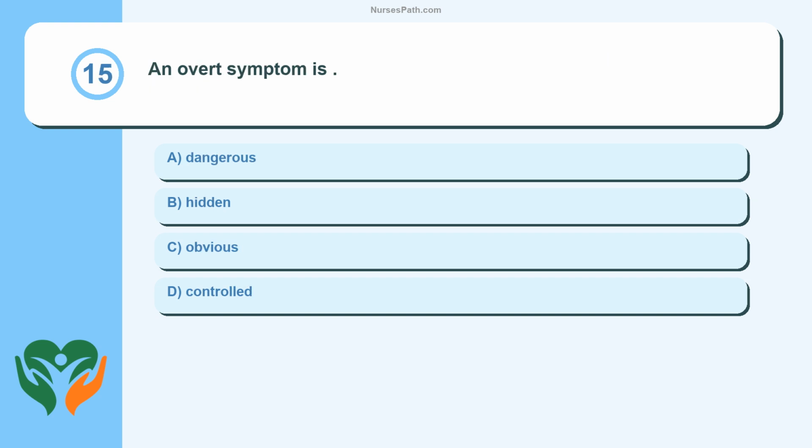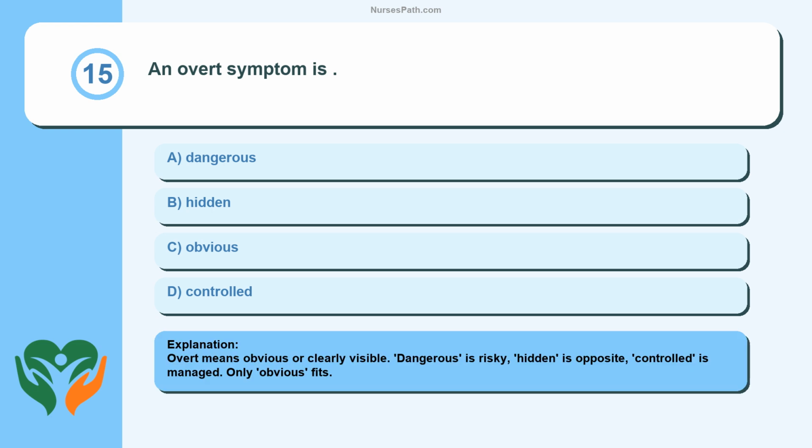Question 15. An overt symptom is blank. Dangerous. Hidden. Obvious. Controlled. Overt means obvious or clearly visible. Dangerous is risky, hidden is opposite, controlled is managed. Only obvious fits.